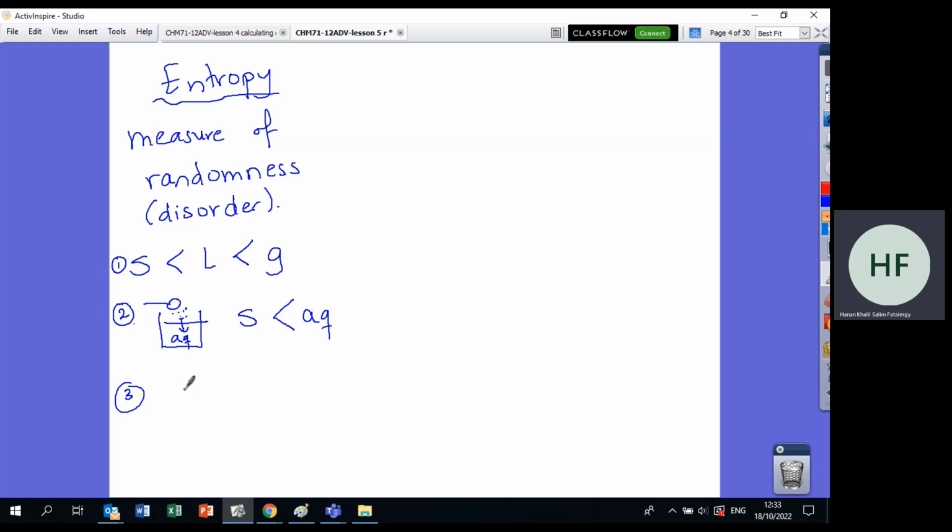Now, if we have a small atom, for example He, and we have an NO2. This one is made of 1 atom, and this one is made of 1 nitrogen and 2 oxygen, so this is 3 atoms. Who will make more randomness? Of course, the 3 atoms. So I will say S of gas is more than S of liquid, which is more than S of solid. We read this as: entropy of gas is more than entropy of liquid, which is more than entropy of solid, where entropy is the measure of randomness.